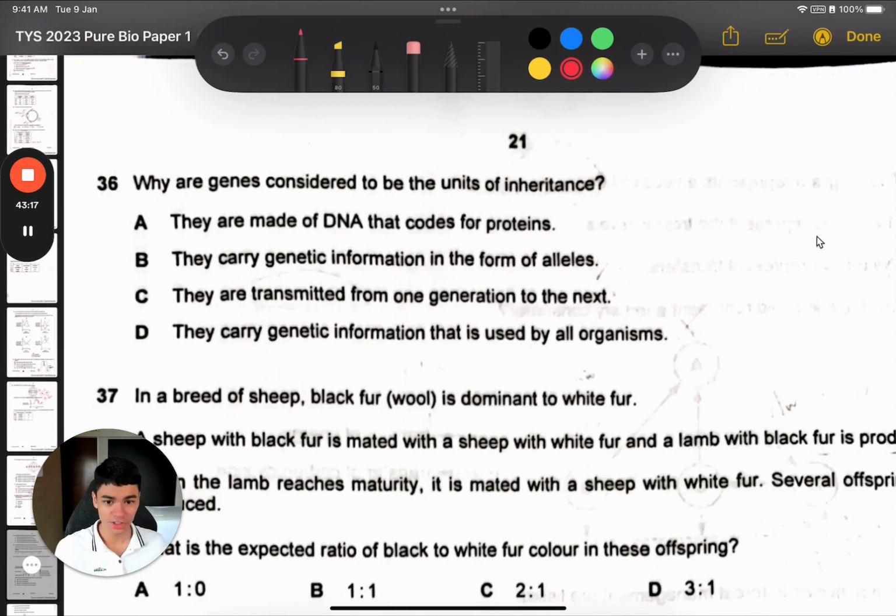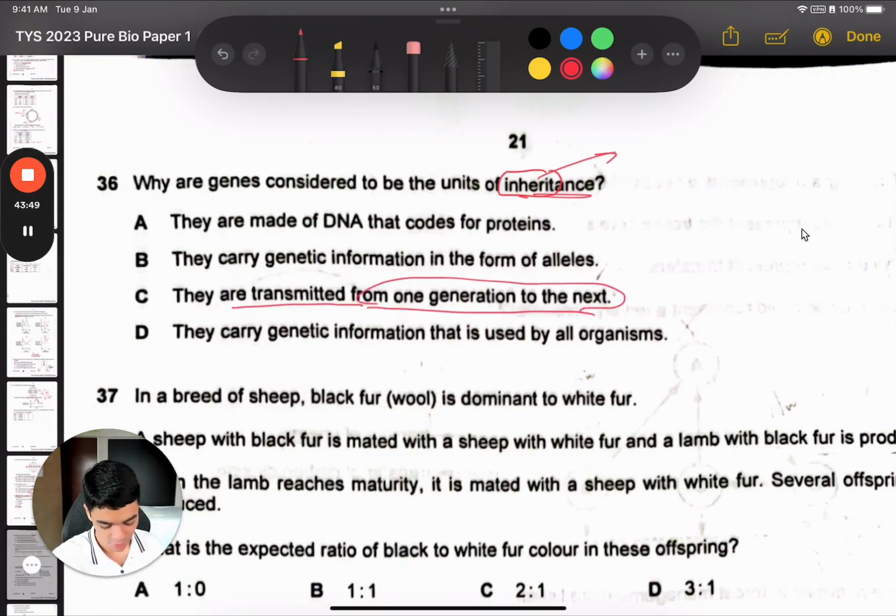36 is more like an English question because why are genes considered a unit of inheritance? What does the word inherit mean? When people say this person has inherited a lot of money from their parents, that means the parents have passed down a lot of money to the child. That's called an inheritance. Inherit means to take something that's been passed down to you. So let's check which option matches that. Option C says transmitted or passed down from one generation to the next. No other option really has this idea of passing down to the next generation. Therefore, C is the best answer.